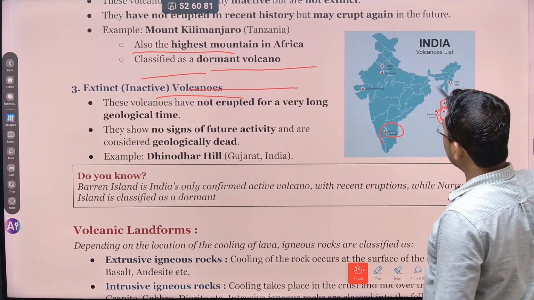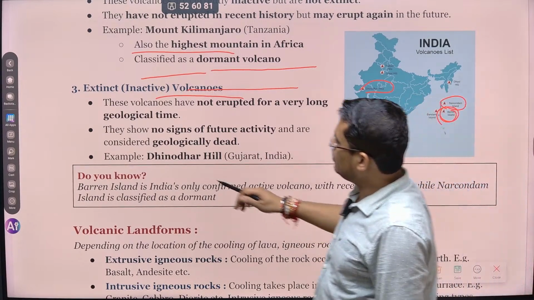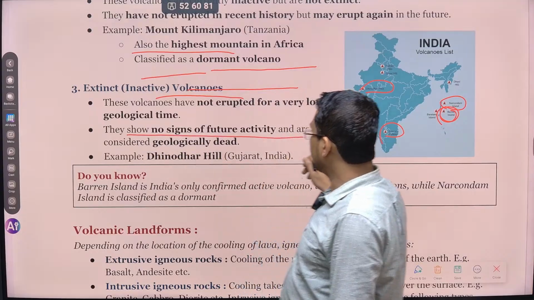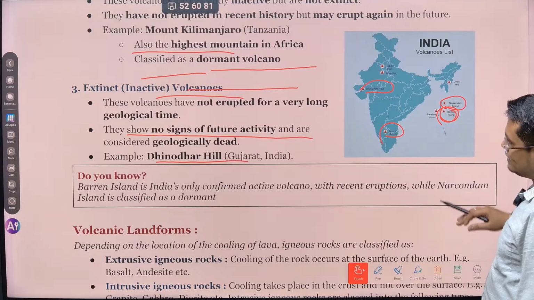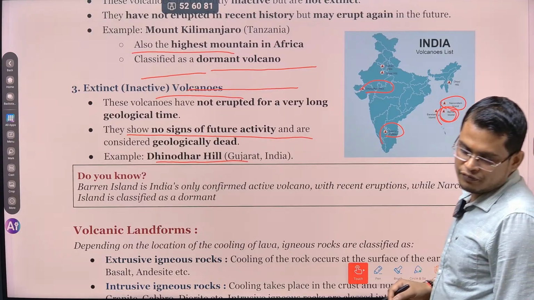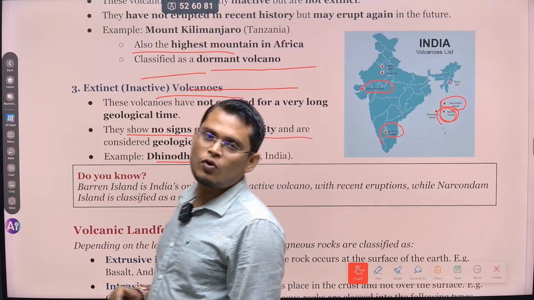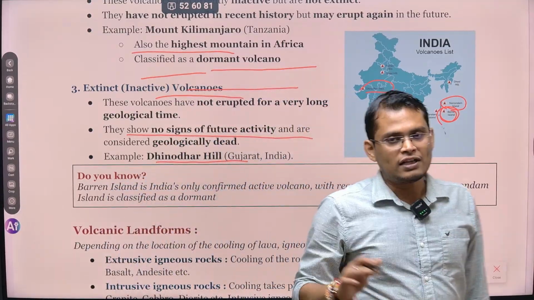Okay, the rest you can see. Dhinodhar Hills, there is no sign of future activity and it is geologically dead. Dhinodhar Hills in Gujarat is also a classic example. So this map is very important, and there can be a question like: there is no active volcano in India. Answer is wrong.